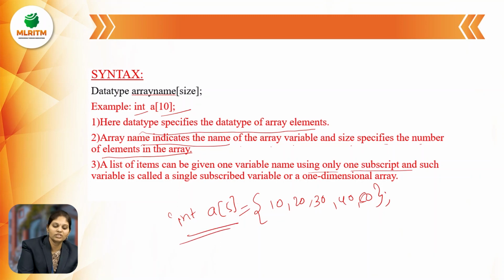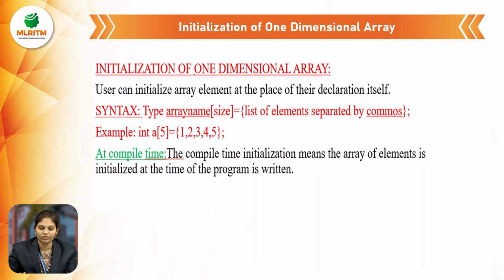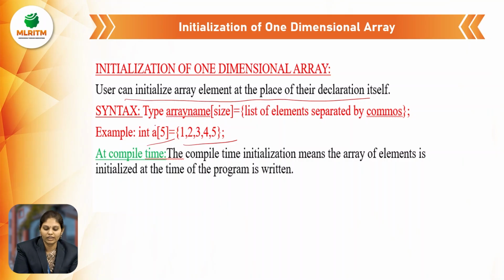The declaration is data type, array name, and size. The initialization is a[i] with 1, 2, 3, 4, 5. You can initialize array elements at the place of their declaration itself: type, array name, size, and the list of elements separated with commas. So elements are separated with commas, like 1, 2, 3, 4, 5. You must follow this format.